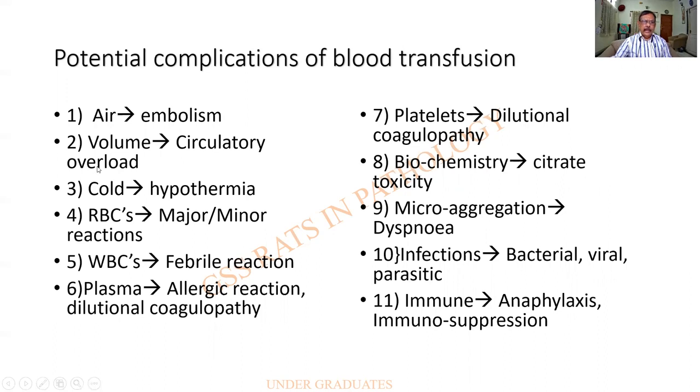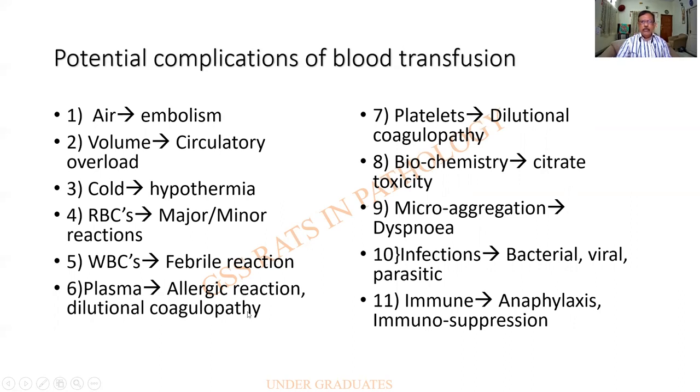Clear? Air. Now, what is a component? What kind of a complication can it create? Air, it can lead to air embolism. Volume, it can lead to circulatory overload. Cold, it can lead to hypothermia. RBCs, there can be major reactions or minor reactions. WBCs, they have substances which can produce a febrile reaction. Plasma, which can lead to allergic reaction and dilutional coagulopathy.